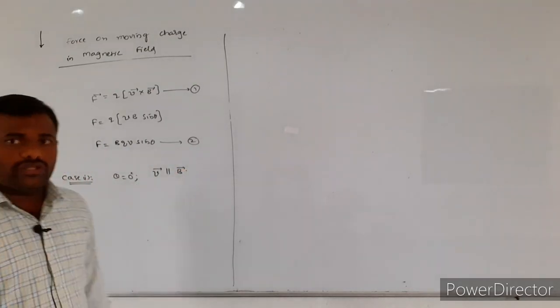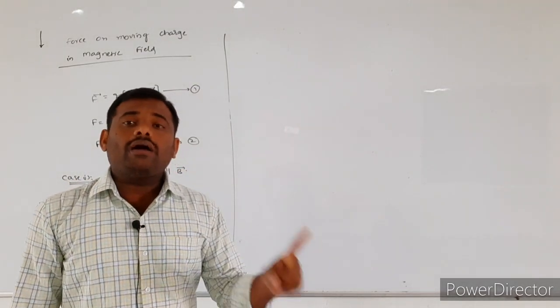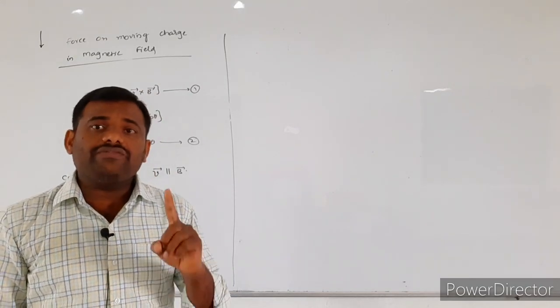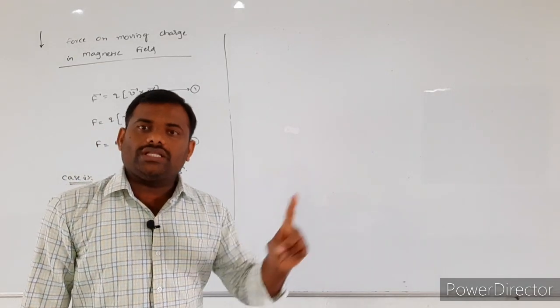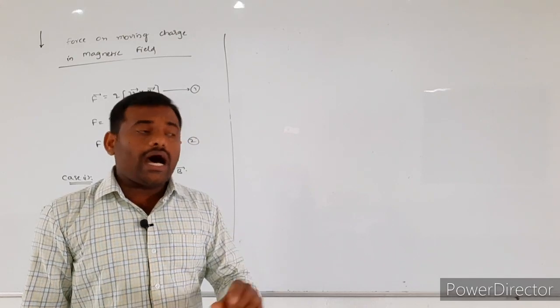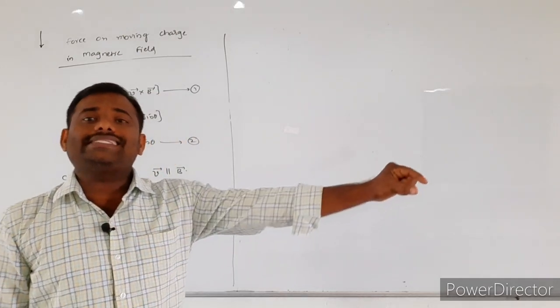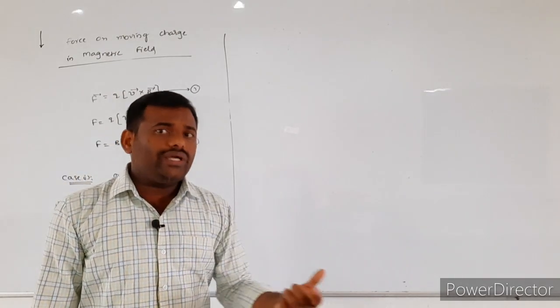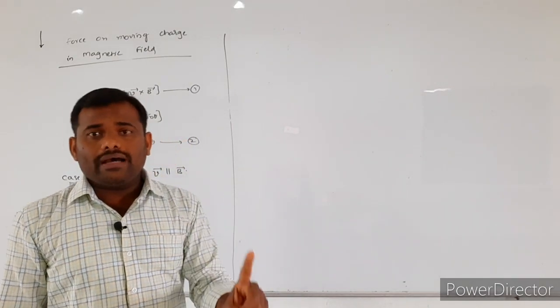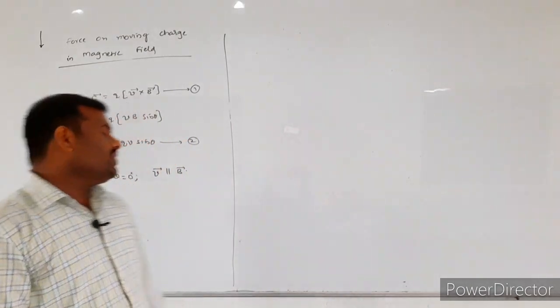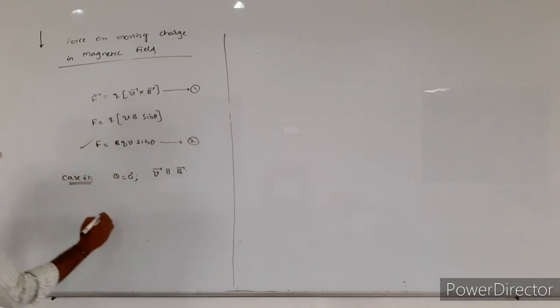If theta is equal to 0, V bar and B bar are the two vectors which are parallel to each other, or they will be acting along the same line. Either they will be parallel to each other or V bar and B bar will be acting along the same line. So what about the force? We will discuss here.